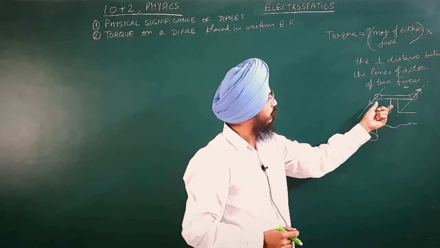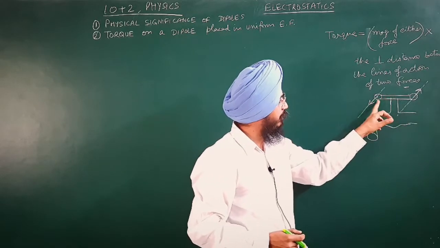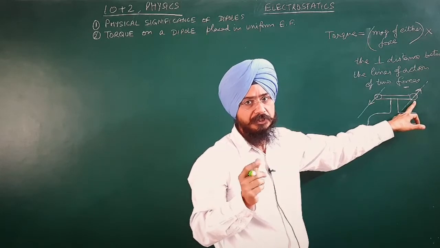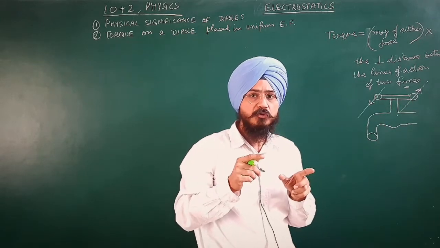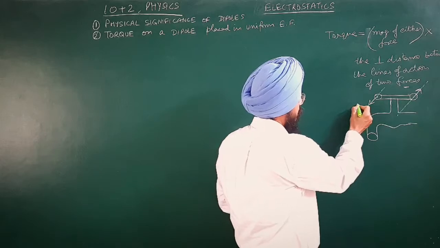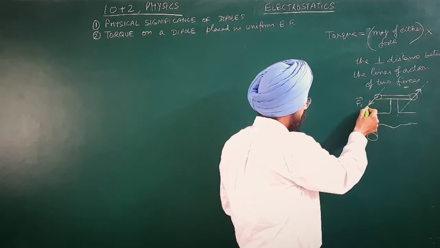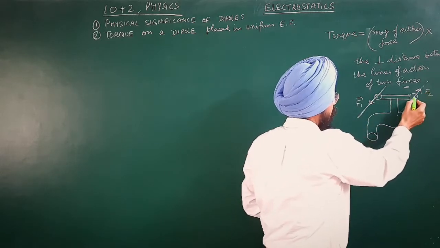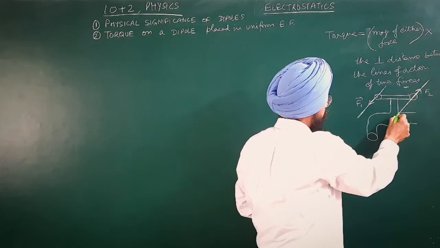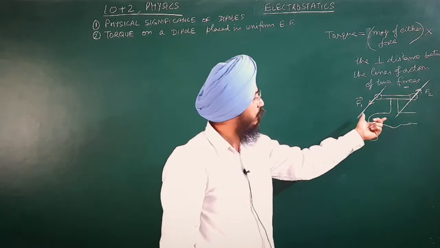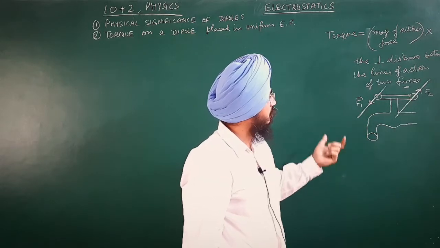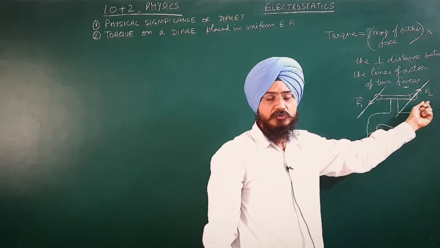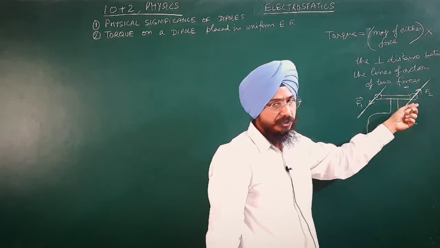So clearly understand, wherever you apply two equal and opposite forces, just concentrate on the lines of action, meaning the line along which the force is acting. This is the line of action of force F1, and if this is F2, then this is the line of action of the second force. Now to calculate torque for this situation, we take the magnitude of either force, because the magnitudes of the two forces are equal but the directions are opposite.